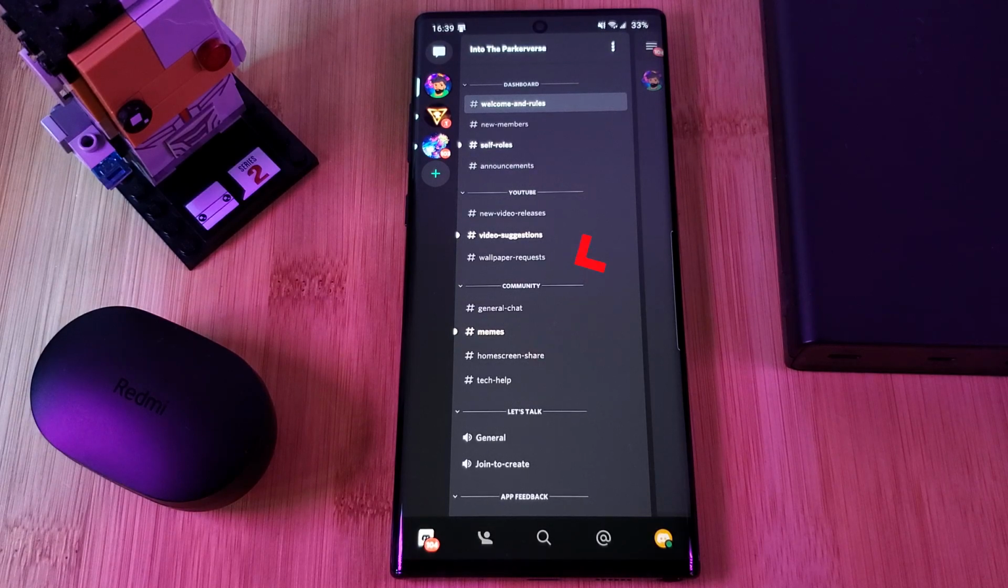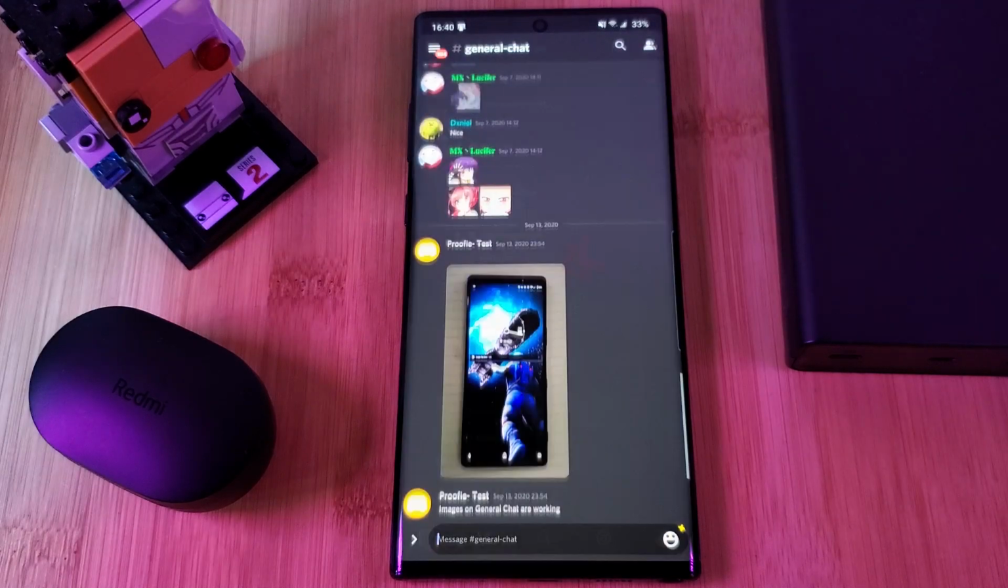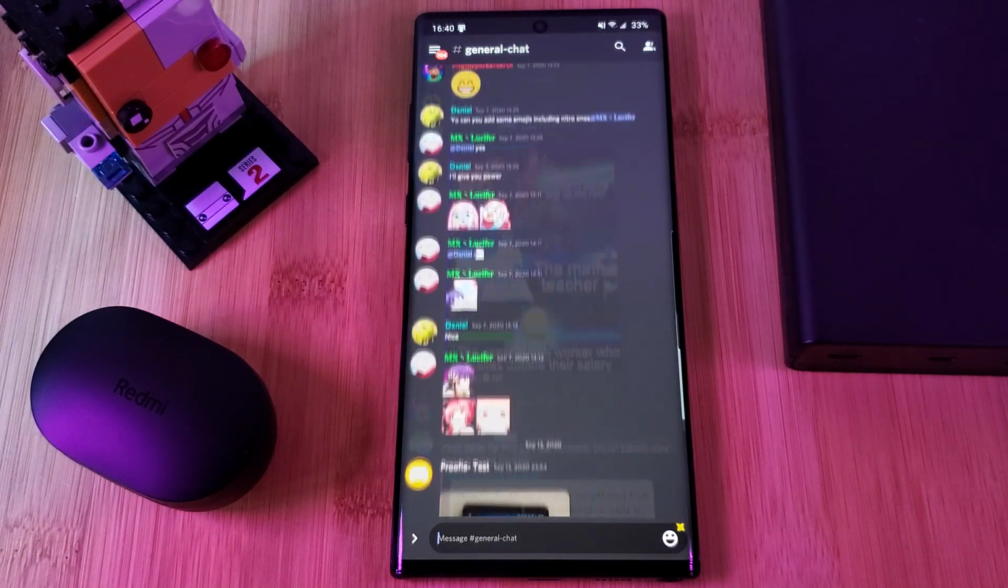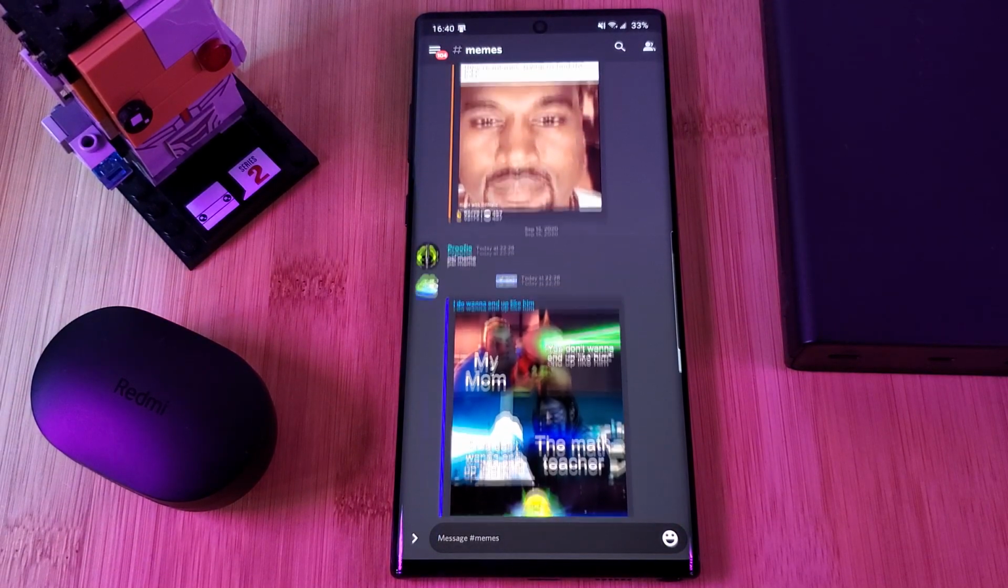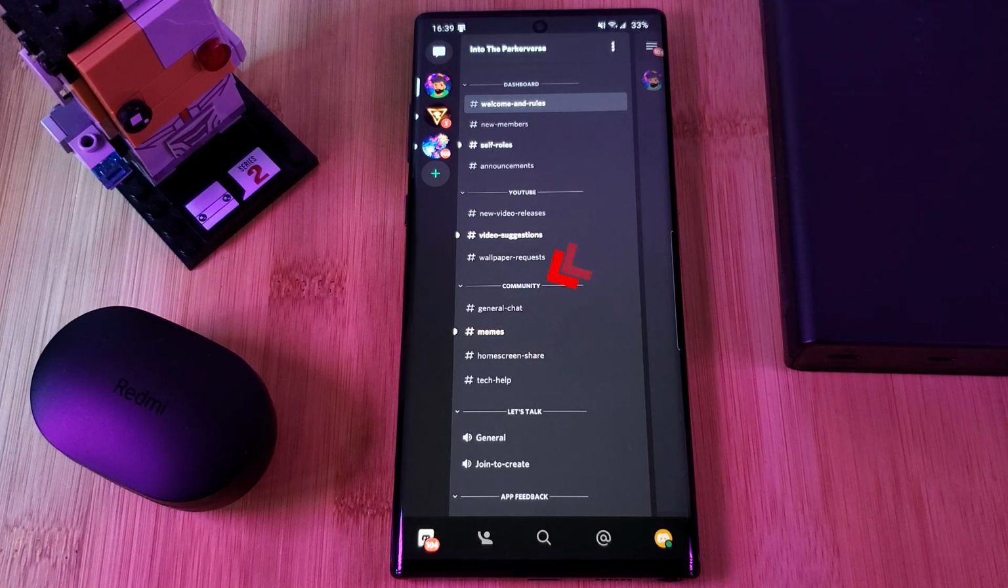Next up, the community zone. Here is where you can chat away with the rest of the community, share memes, show off your home screen setups, and even ask others for technical help. But for those of you who'd rather use voice chat, the Let's Talk section is for you, so feel free to use the general channel or even create your own.